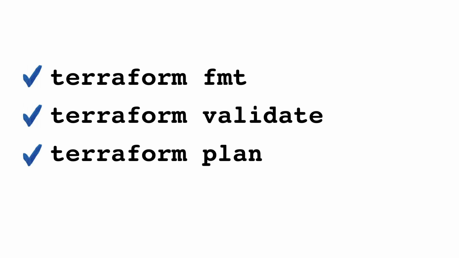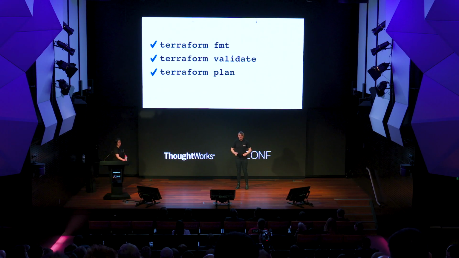And as a final step, I run Terraform plan. And when I run Terraform plan, Terraform actually goes into my AWS account with the credentials I've given it, looks at what's there. It looks at the code in my repo and says, here are the differences. Here is a plan of exactly what I'm going to do if you run me. That all passes, so I'm like, yeah, cool, my code works, and I run it.